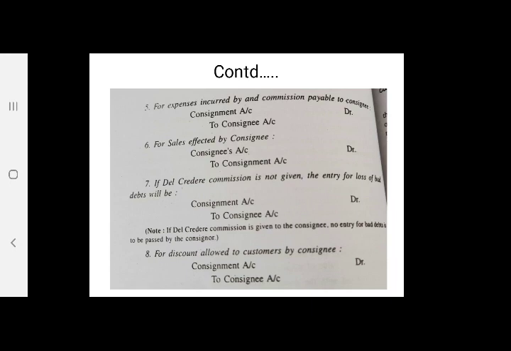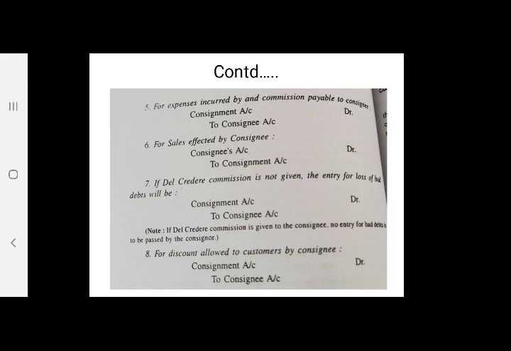So the entry will be consignment account debit to consignee's account. Next is for sale made by consignee. Sale effected by consignee. So the entry will be consignee's account debit to consignment account.